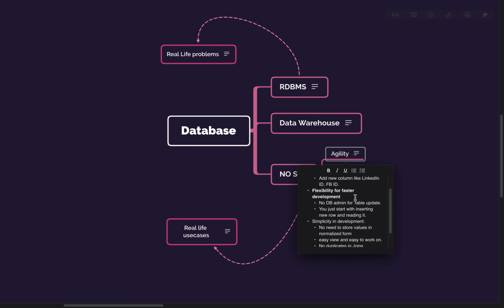You will do a lot of things. But in NoSQL, let's say in a document DB, the developer can just add a field in the code. It would be a one line change, and you will start writing the Twitter ID into your database. Similarly, one line of code change to read that data. So only 2 lines and everything is done. So that's why there is a very fast development cycle, and there is a lot of flexibility in that.